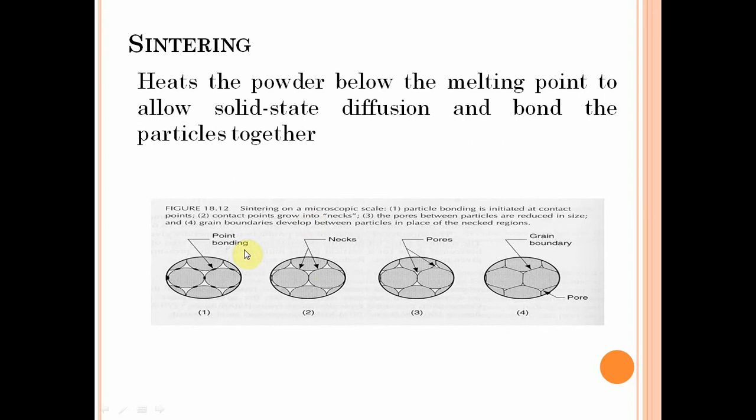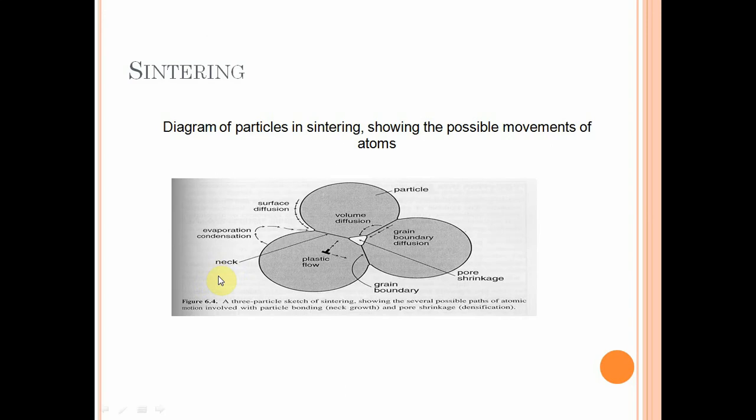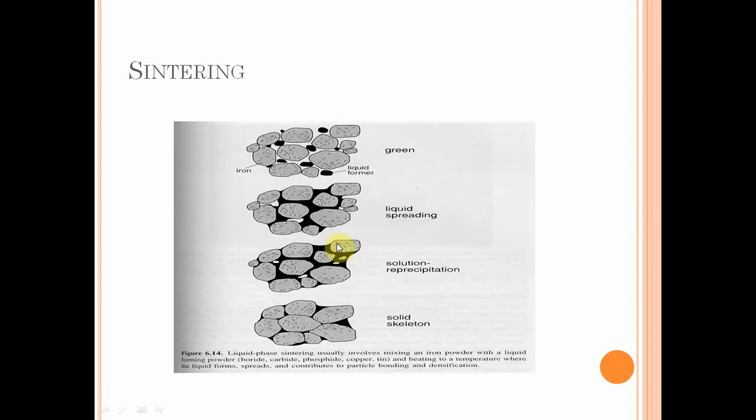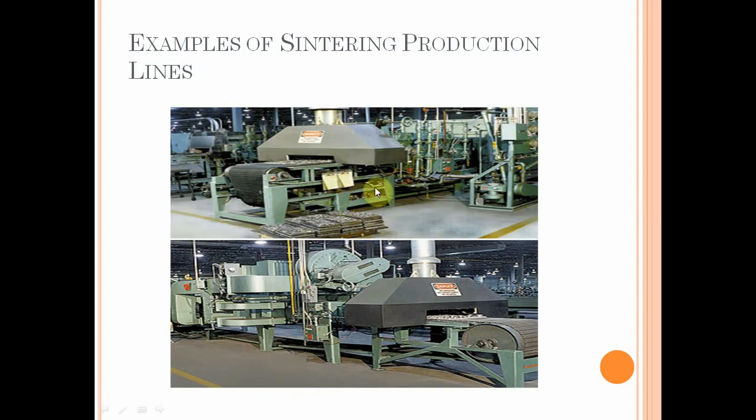Okay, this is all about the sintering mechanism. Hope all of you understood this concept. This is what we call pore shrinkage. Bonding of three particles takes place here. The same is shown in the same diagram, how this is converted into a solid pattern. This is one machine showing a sintering production line. Thank you.